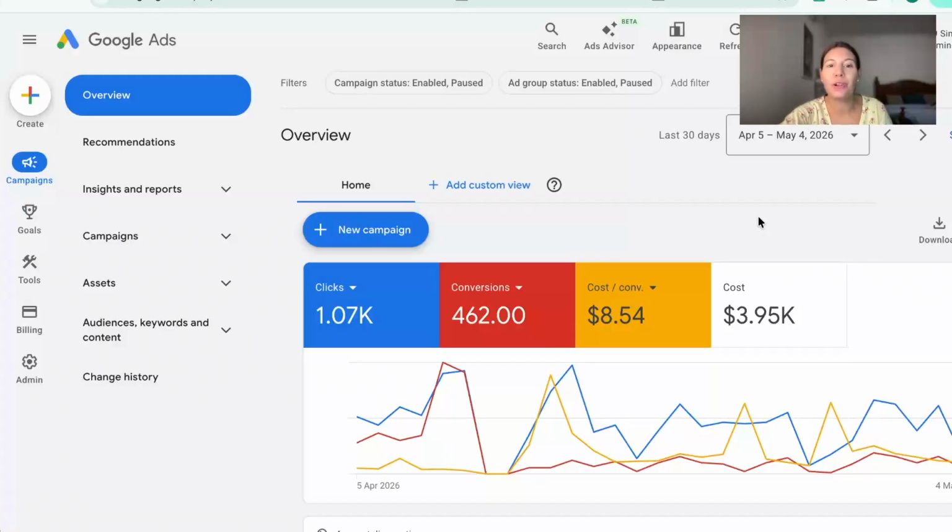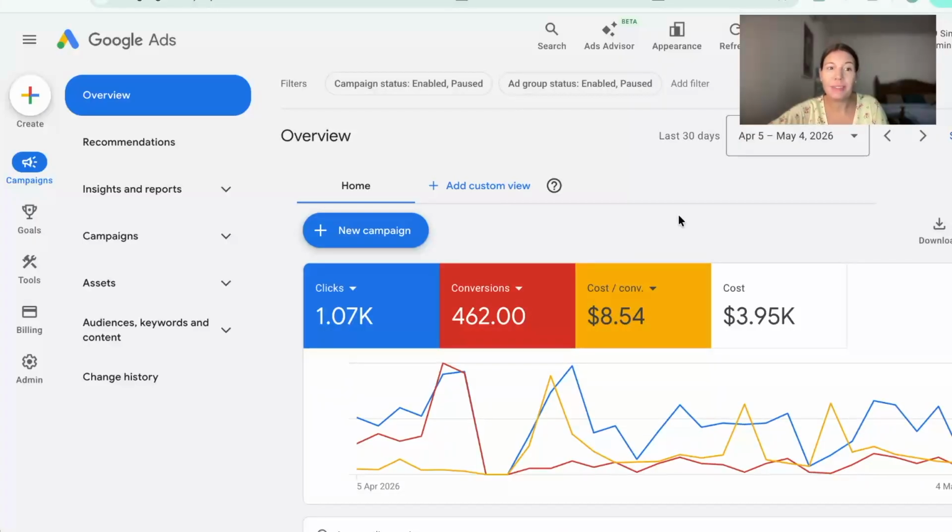So, first of all, why does Google give recommendations? Google's system often recommends changes to increase traffic, expand the reach, or optimize optimization. For example, it recommends to switch to broad match. It recommends to raise the budget. Or it recommends to use the auto-applied recommendations. So this can increase activity, but activity does not always mean profitability.